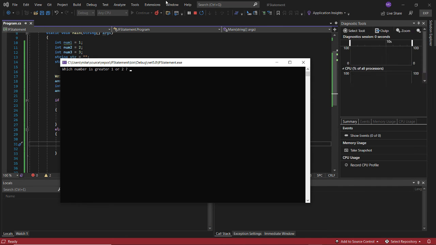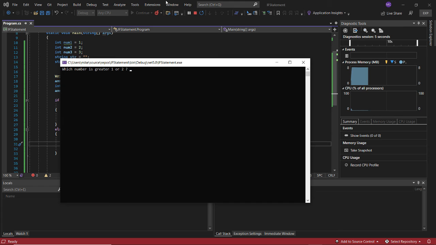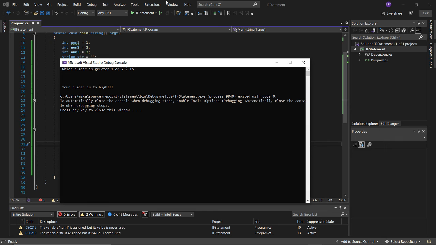Okay, and now we're here again. So what if I put in the answer 15? Your number is too high. So now the computer has the intelligence to know if the number is not 2, which is the answer, or the number is too high, higher than 2. And so we get the response, which is your number is too high.